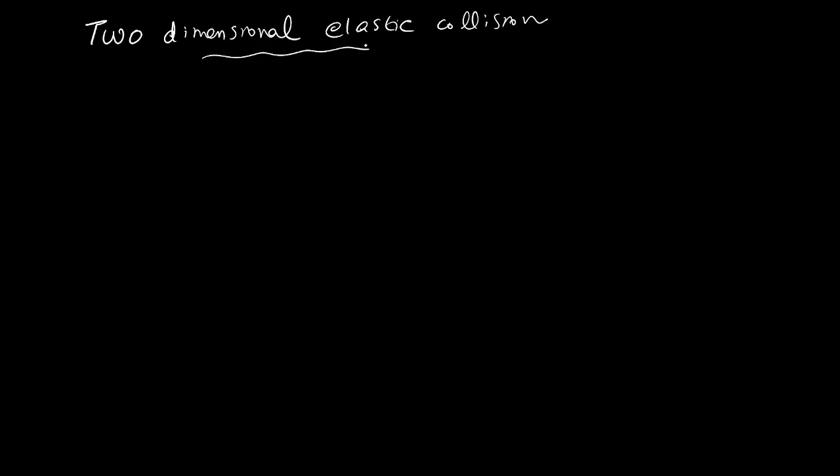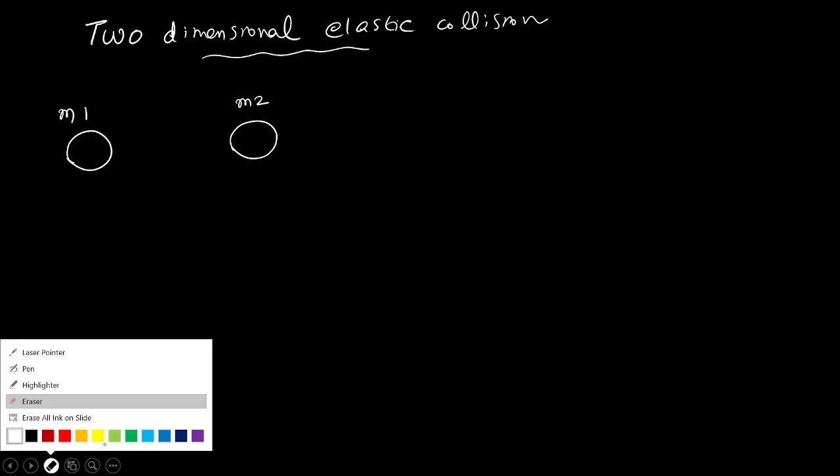Two-dimensional elastic. We are talking about elastic bodies. Elastic means no loss in energy. Two-dimensional elastic means that, all of you please listen. There is a body M1 and there is another body M2. Not a straight collision. If it is straight, the two bodies will be moving along a straight line. Not head-on collision. Head-on means hitting the middle point. The body is not hitting the middle point.